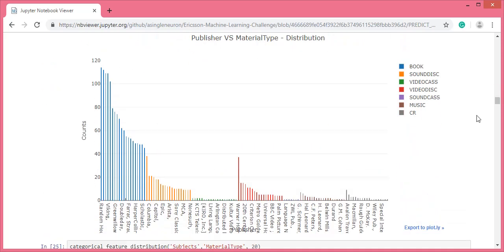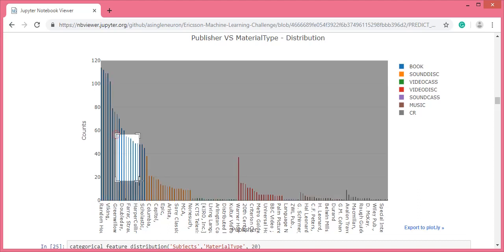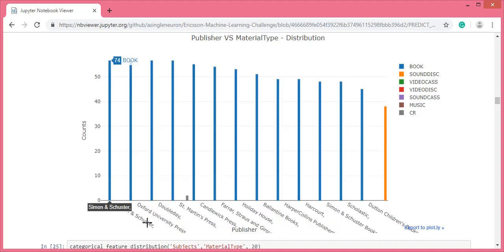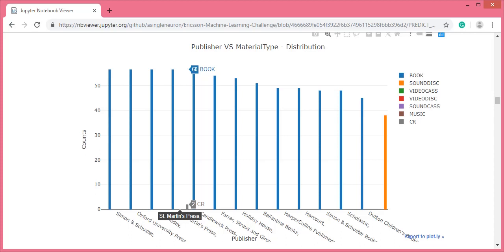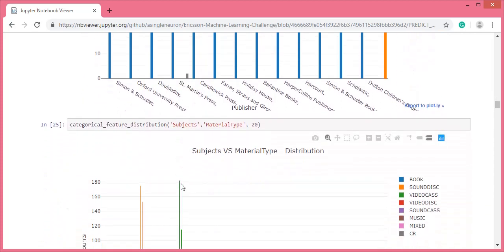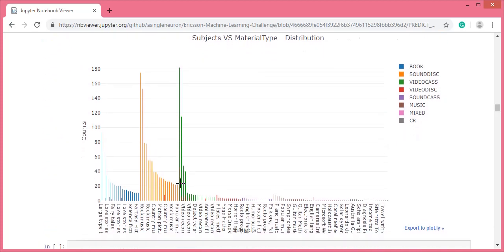This plot also tells about the same kind of relationship. Most of the publishers belong to a specific material type, but there are a few exceptions also. A publisher like Martin's Press has published books as well as CRs. This is the relationship plot of subject and material type.